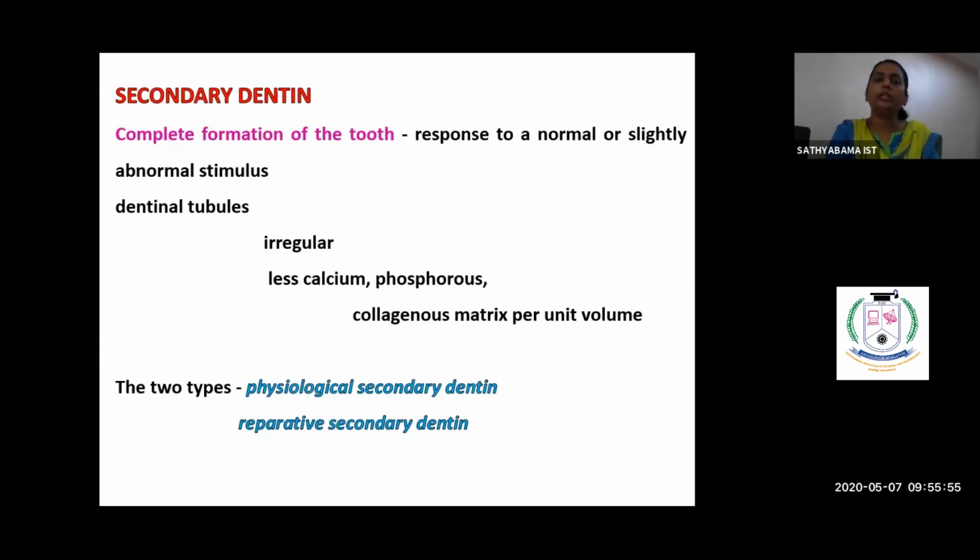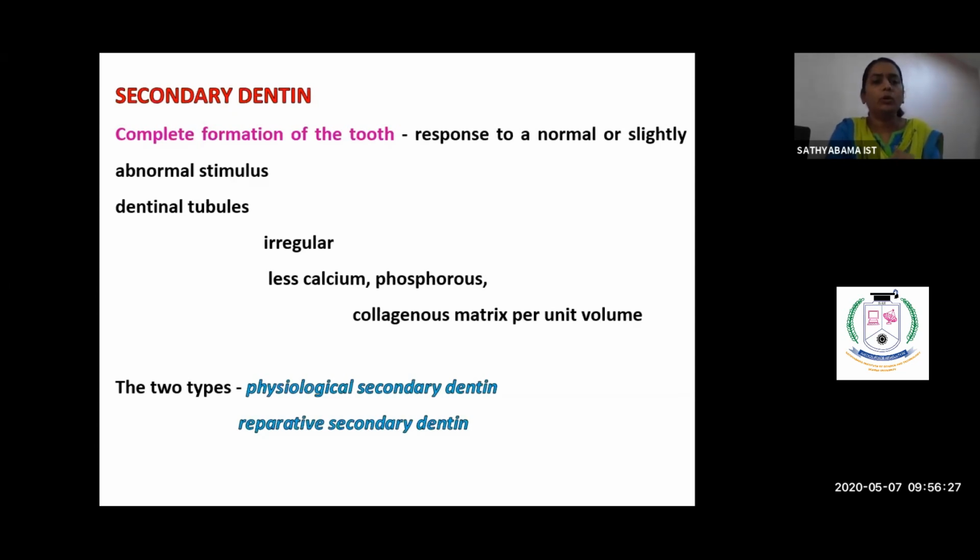So these are the regressive alterations of the enamel. Moving on to the dentinal changes, the regressive alterations of dentin are mainly dentinal sclerosis and dead tract, and now we are going on to the secondary dentin. This secondary dentin formation happens after the completion of the root formation, that is, when the entire tooth is completely formed. After that, this sort of dentin forms in response to a normal or slightly abnormal stimulus.